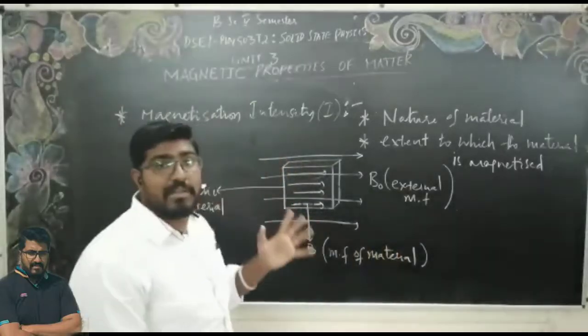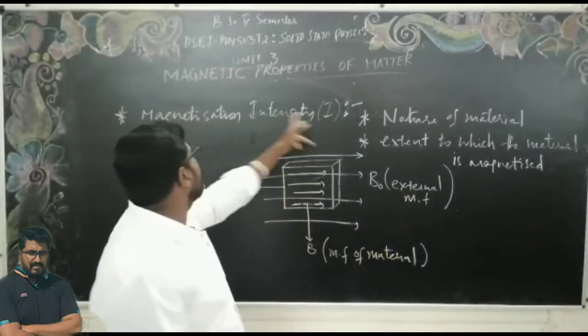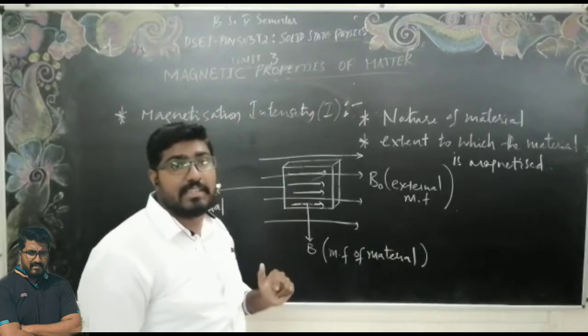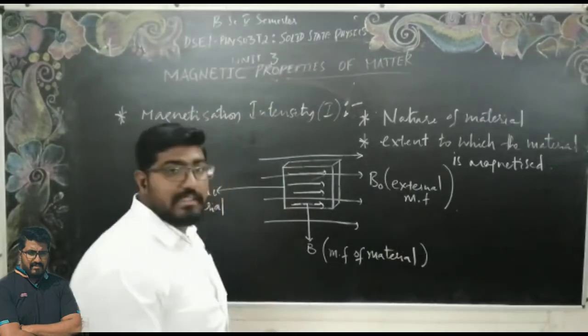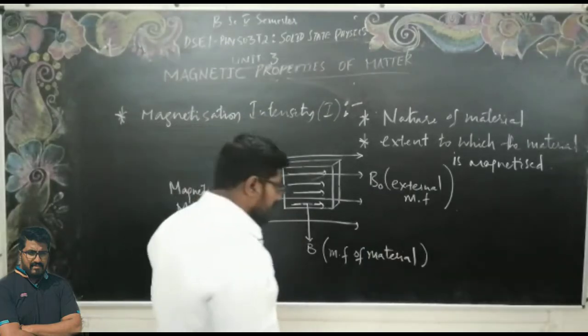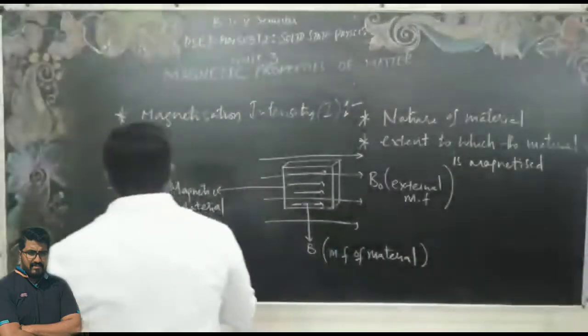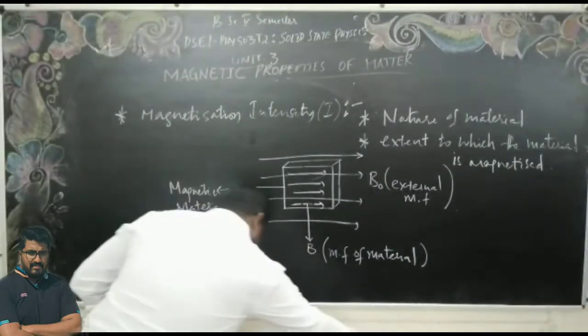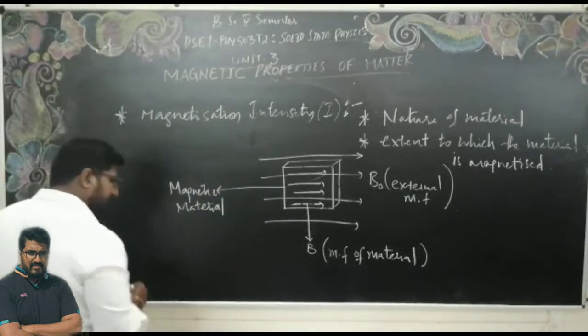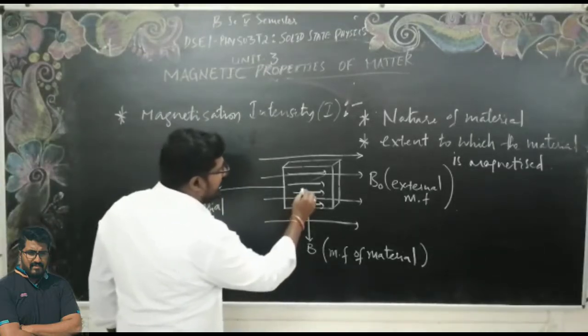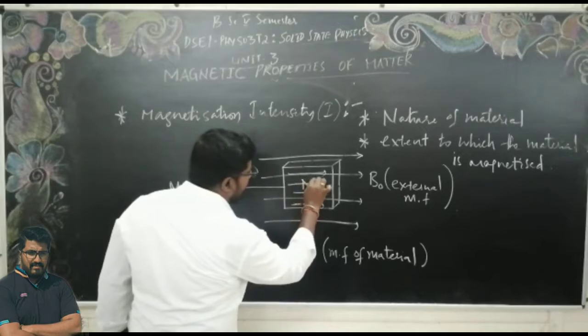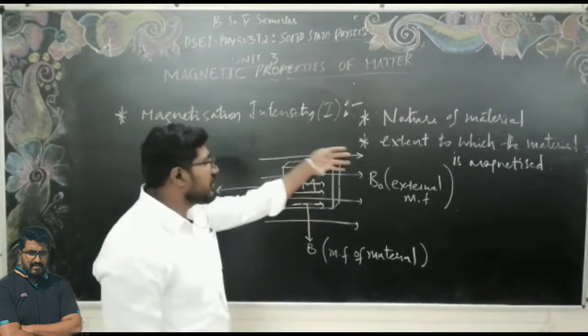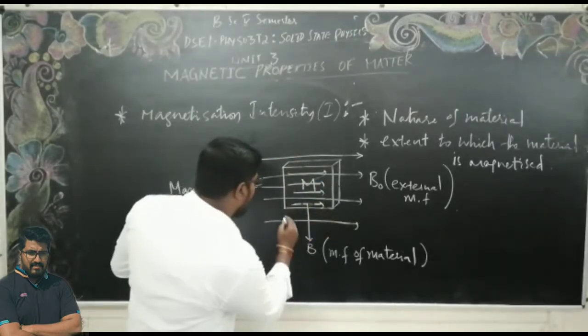If in an examination they ask you to define the magnetization intensity, in terms of the formula, I can define it for the same material. Due to the external magnetic field, the material is magnetized.